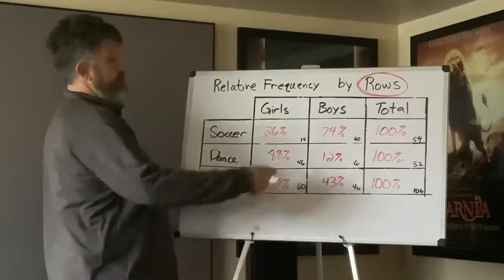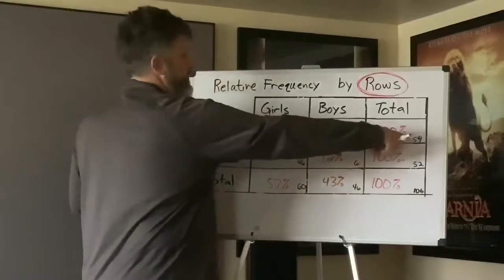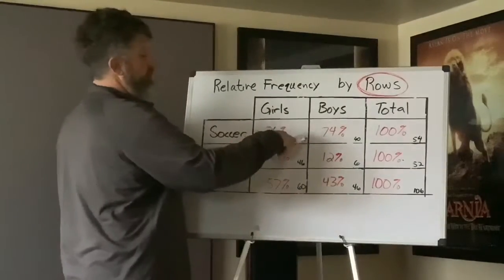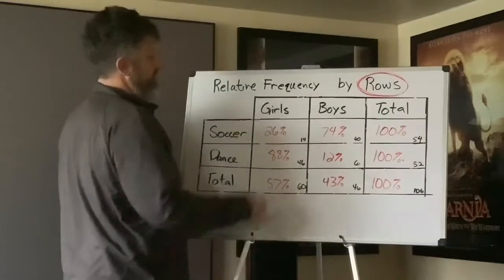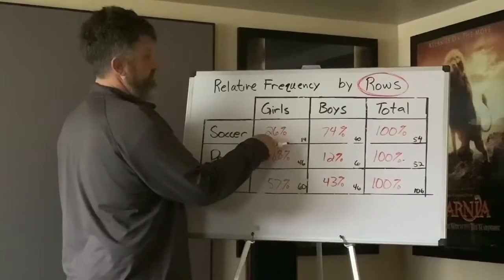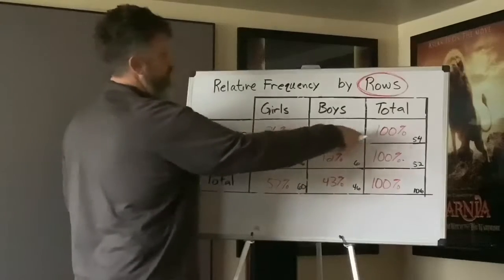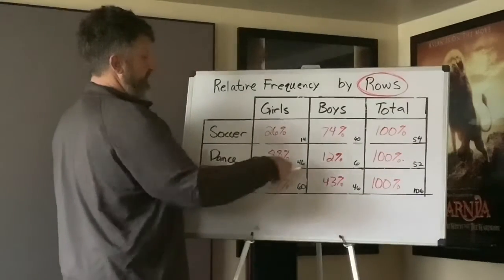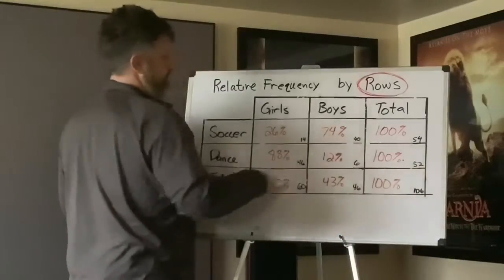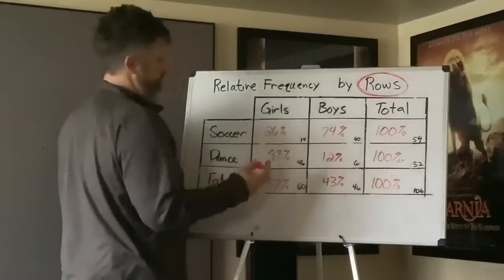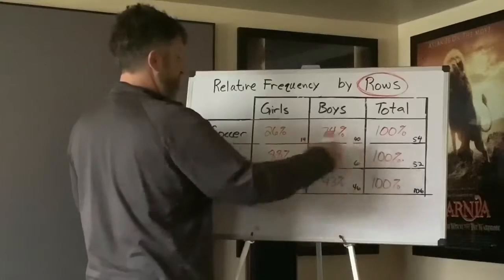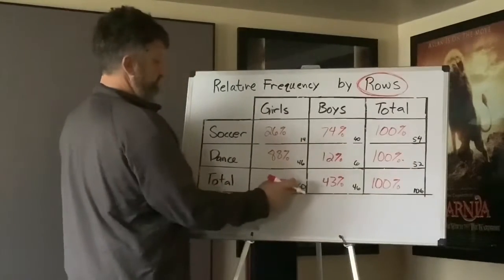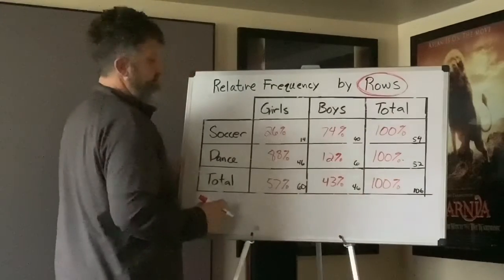So as you can see, also, in order for me to get this number, I went 54 divided by 14. Sorry, opposite way. 14 divided by 54. That's what gave me my 26%. Okay, 40 divided by 54. That's what gave me my 74%. Okay, 46 divided by 52. 6 divided by 52. Okay, so I'm taking the part and dividing it by the total. 60 divided by 106.